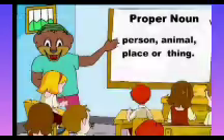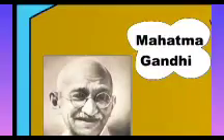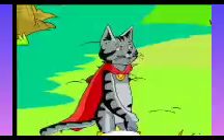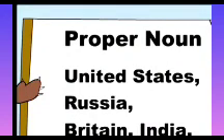Proper nouns: names of persons like Mac, Pat, Nancy, Mahatma Gandhi. All the letters start with capitals. Proper names of animals like Bella, Tommy, Chetak, Chandni, like that. Proper names of places: United States, Russia, Britain, India.